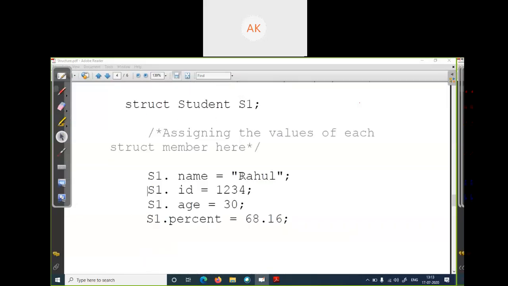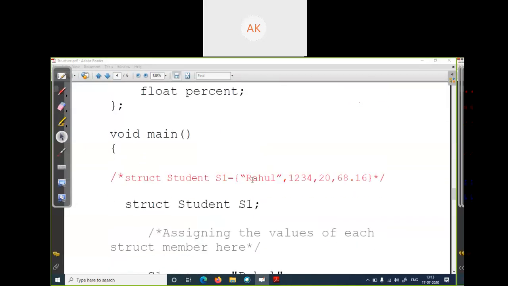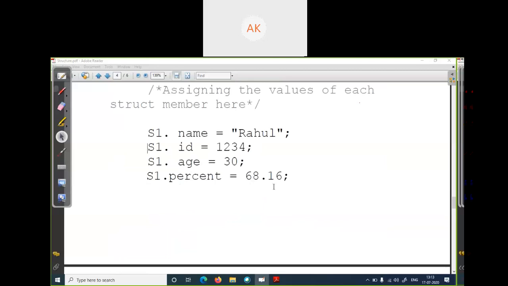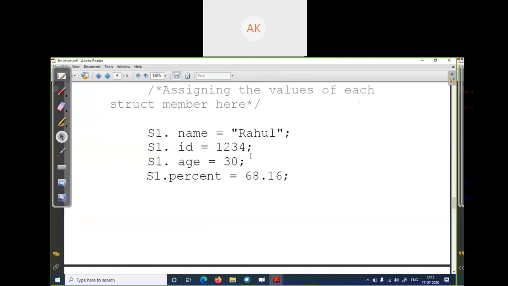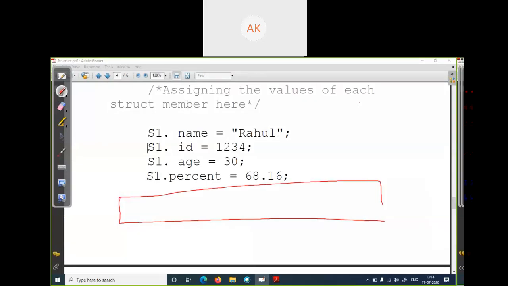So after assigning the values, I just want to look again at this structure. How is it getting memory allocation? First name, roll number, age, and percent.